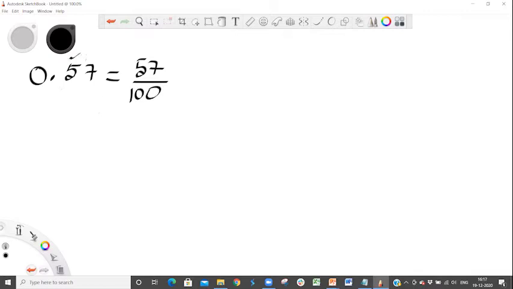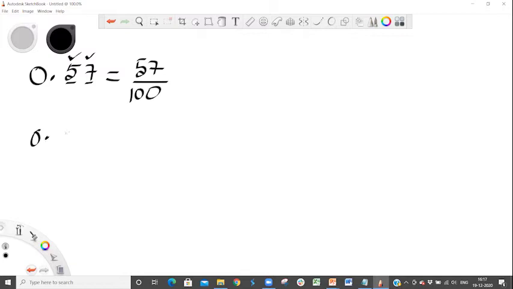So if there are two significant digits, your denominator will be 10 to the power of 2, and your numerator will be the same two significant digits, so 57 by 100. If you can simplify this, you can do so. Now I think we can't simplify this.